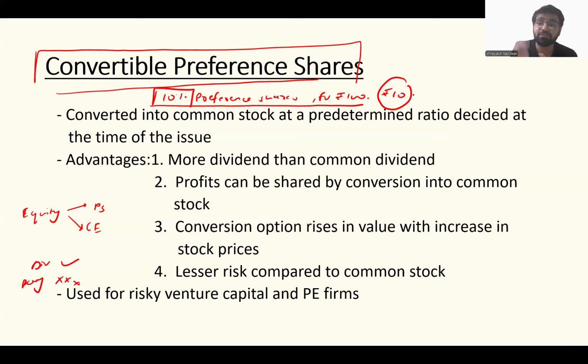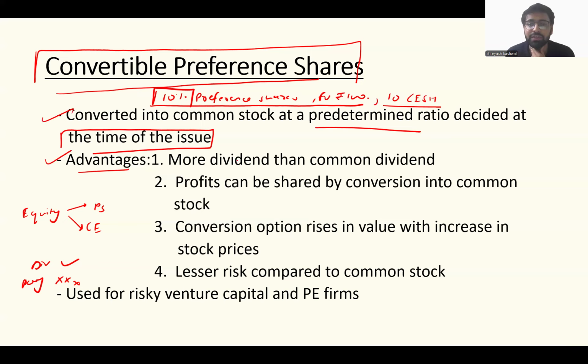Convertible preference shares are those shares which can be converted into equity shares at a predetermined ratio. Let's say a company has issued 10% preference shares with a face value of rupees 100, which can be converted into 10 common equity shares. That means tomorrow, at the option of the convertible preference shareholder, he can convert one share into 10 common equity shares. And this ratio is predetermined, at the time of issue itself.